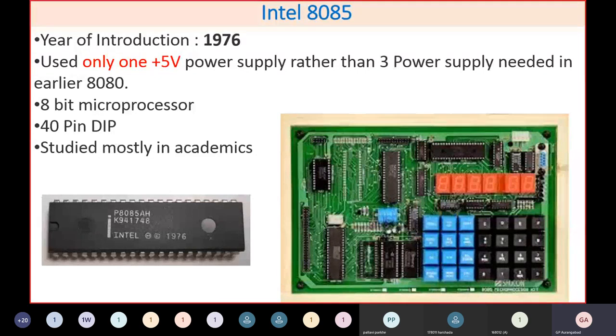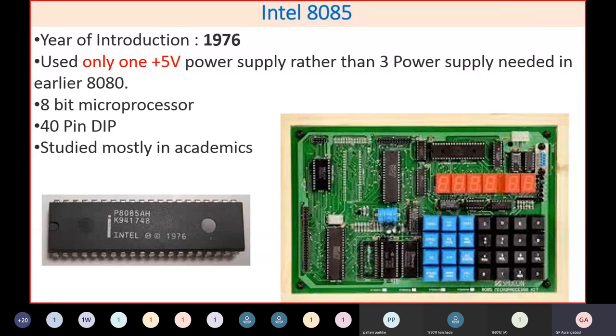Even the 8085 can be used for many control applications, even for interfacing between computers and kits or serial communication. This type of control circuit, which is normally used even in industries, was popular with the 8085, and it was used for basic control circuits.